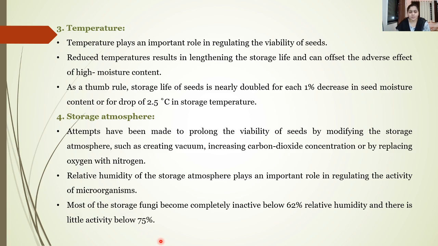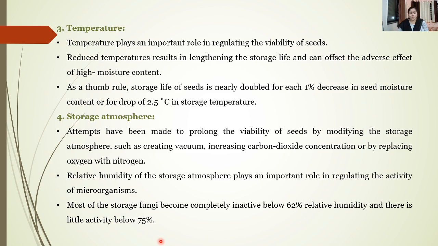Along with this, the relative humidity of the storage atmosphere also plays a very important role in regulating the activity of microorganisms. Many times there are microorganisms which can infect the seeds, and to keep a check on their activity, the relative humidity of the storage atmosphere should also be reduced.